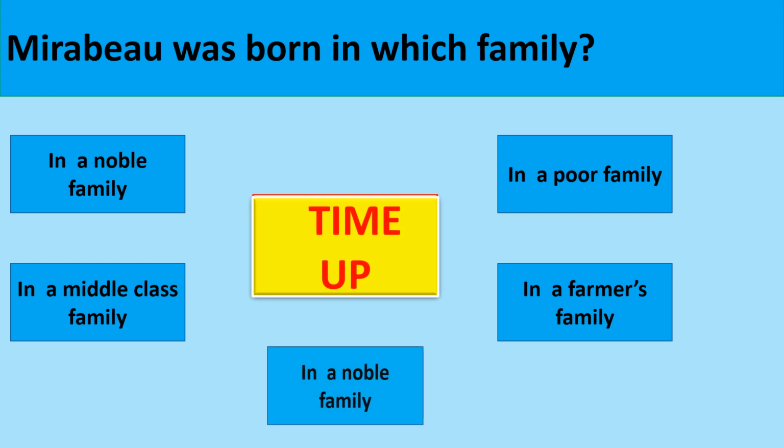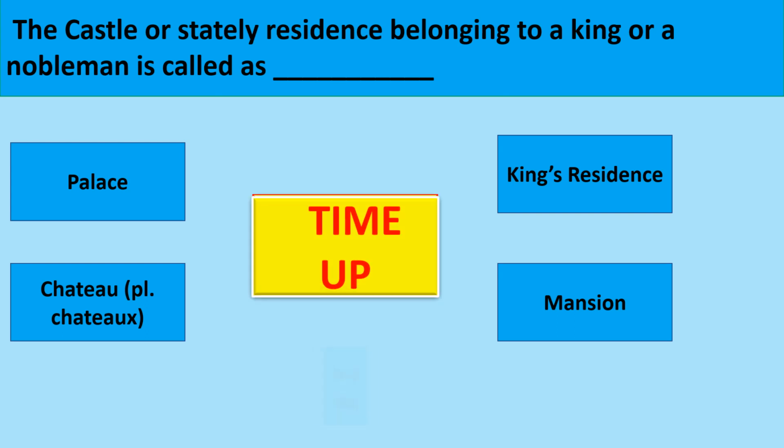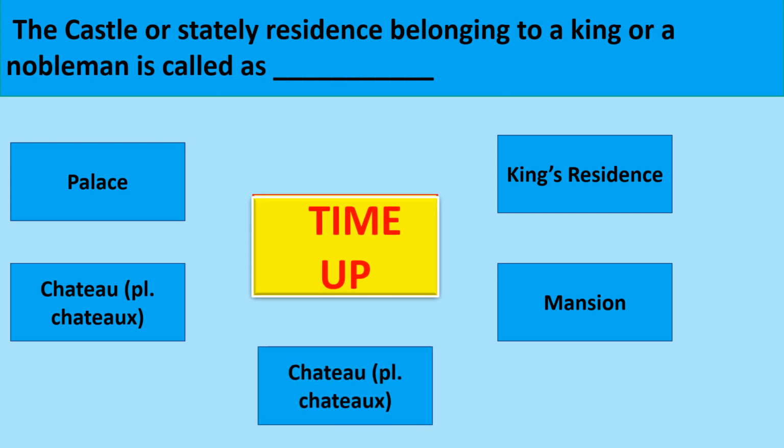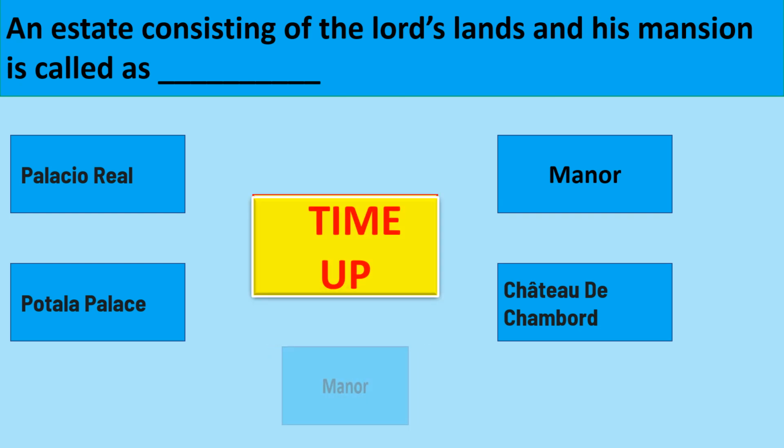The correct option is in a noble family. The castle or stately residence belonging to a king or a nobleman is called a chateau. An estate consisting of the lord's land and his mansion is called a manor.